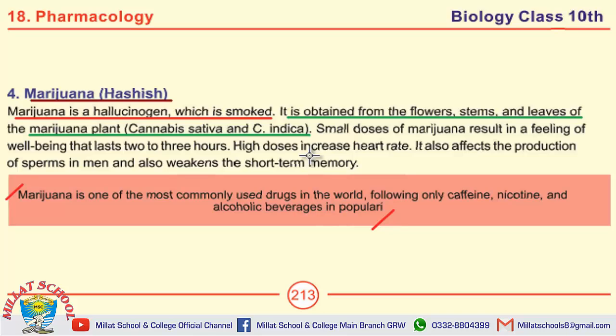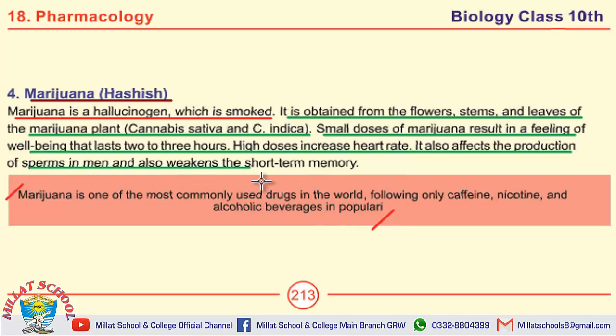Another question on this page is: write effects of marijuana. Small doses of marijuana result in a feeling of well-being that lasts 2 to 3 hours. High doses increase heart rate. It also affects the production of sperms in men and weakens the short-term memory. These are the basic effects of marijuana or hashish.